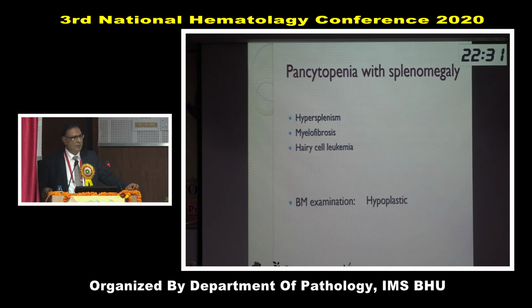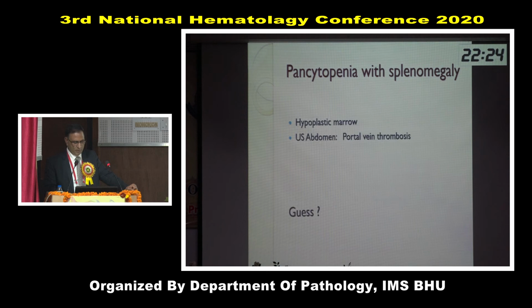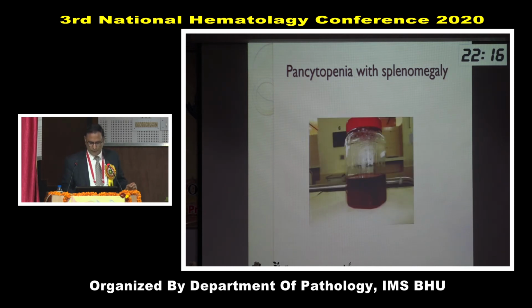Now we have hypoplastic bone marrow, and so it cannot be hypersplenism now. And because he has non-specific pain in abdomen, he had portal vein thrombosis and also reported dark red colored urine.